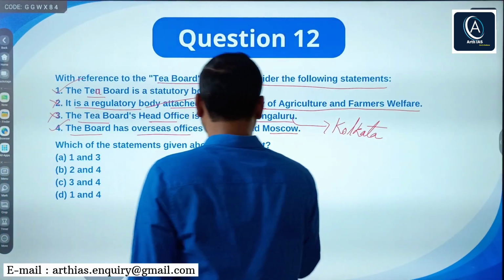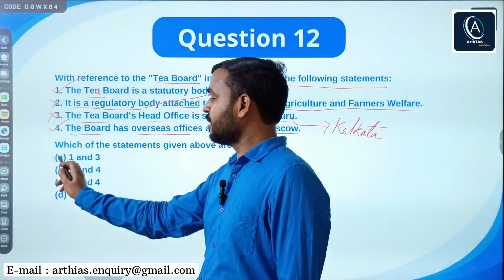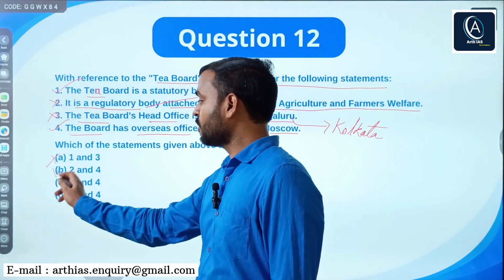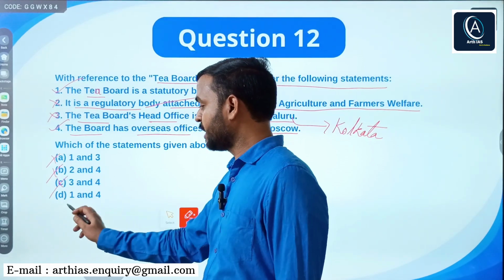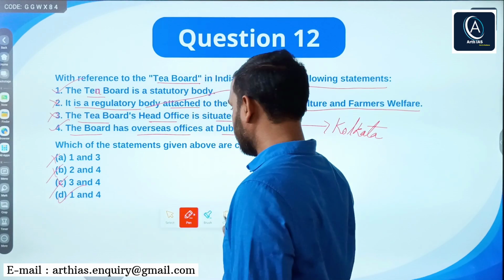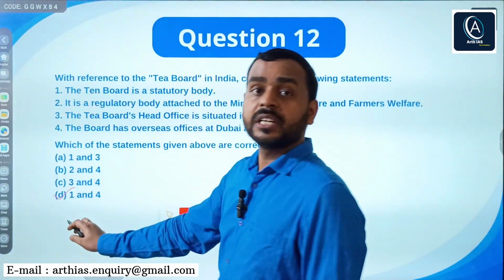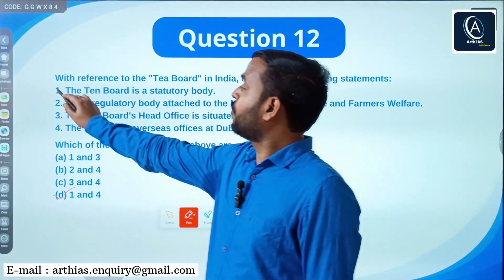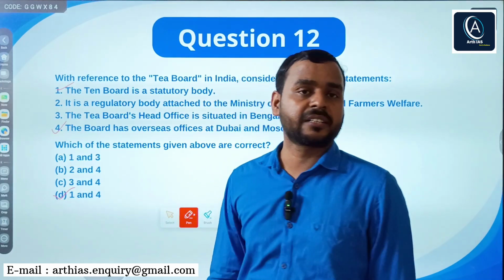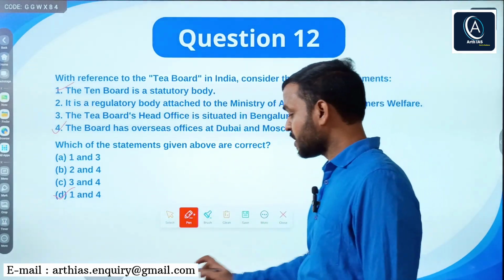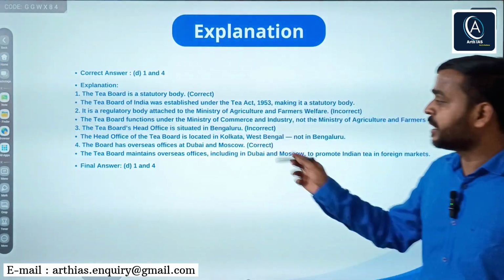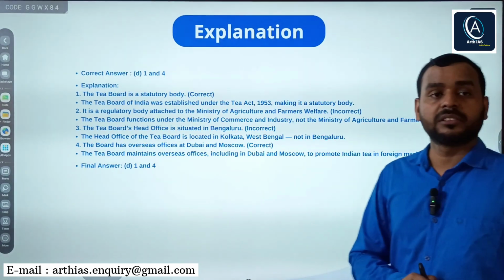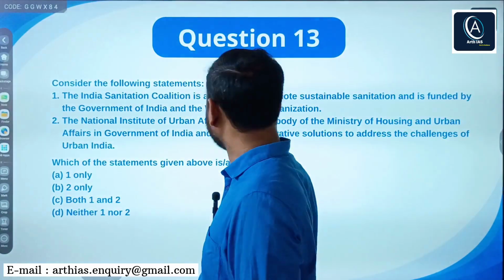Now, the correct option: A says 1 and 3, no. B says 2 and 4, no. C says 3 and 4, no. D says 1 and 4. So the right answer is option D. Statements 1 and 4 are correct. Here is the explanation. You can pause the video and read. Now, 13th question.